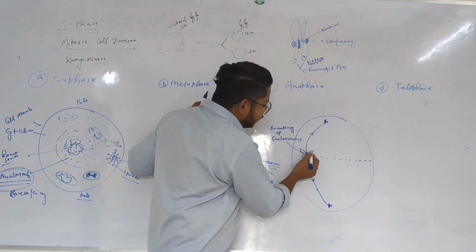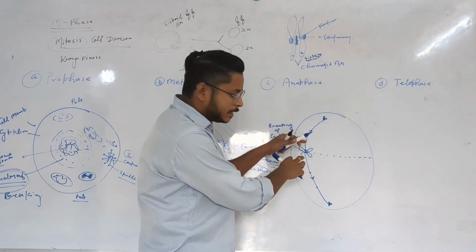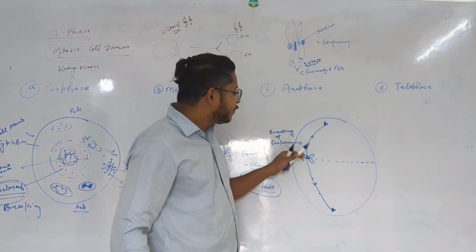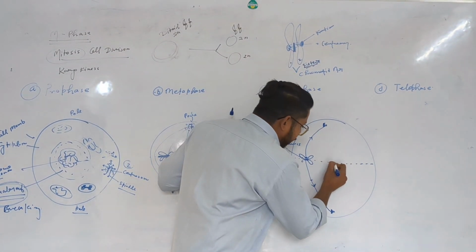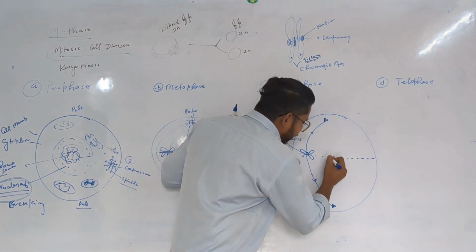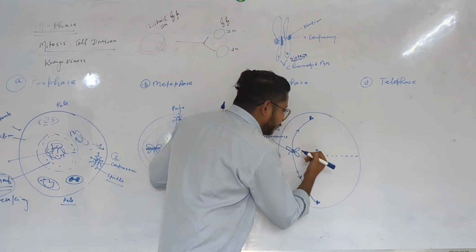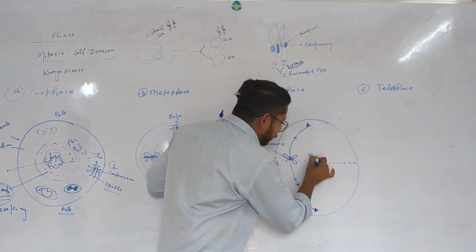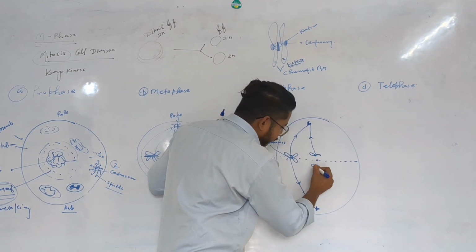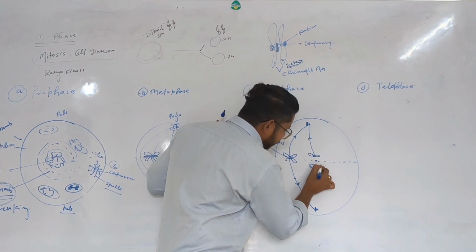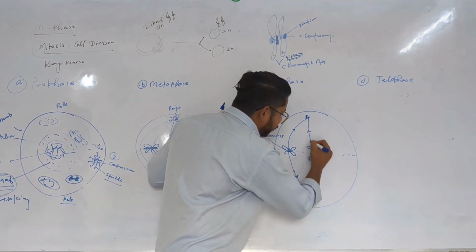Centromeres. Because of the breaking of centromeres, both chromatids of the chromosome will just start moving away from each other toward the poles, toward opposite poles. So I am just drawing the next diagram, and inside that I just want to show the kinetochores, and here what will be happening after the breaking of the centromere: chromatids start moving toward opposite poles. So these are the sister chromatids of a chromosome, both separated from each other and start moving toward opposite